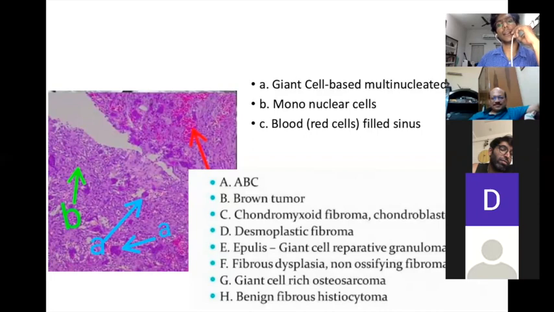I've already displayed it. These are all giant cell variants, good for your exam purpose. So you have to remember all these tumors in which giant cells are seen. But what is more characteristic is the mononuclear cells. So this is a GCT, giant cell tumor, with secondary ABC changes, because they have blood-filled sinuses and fluid levels.